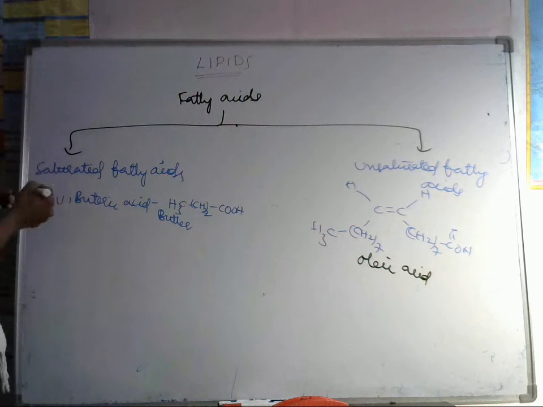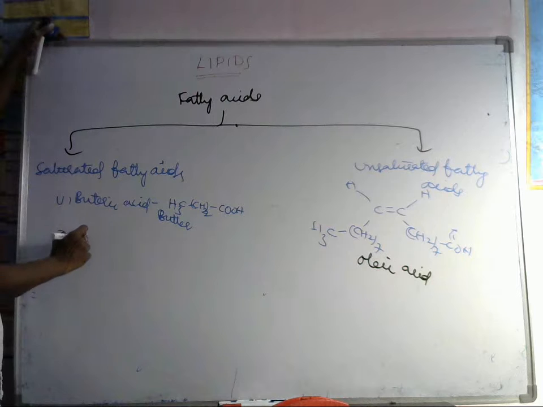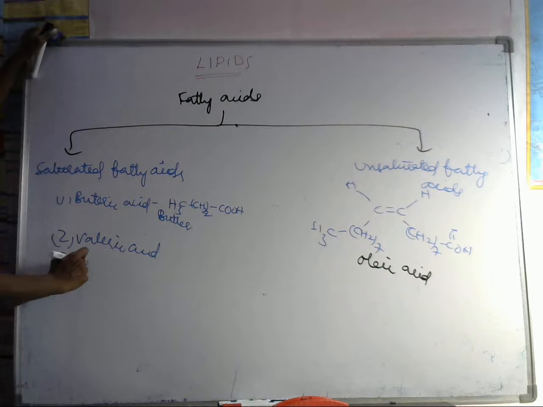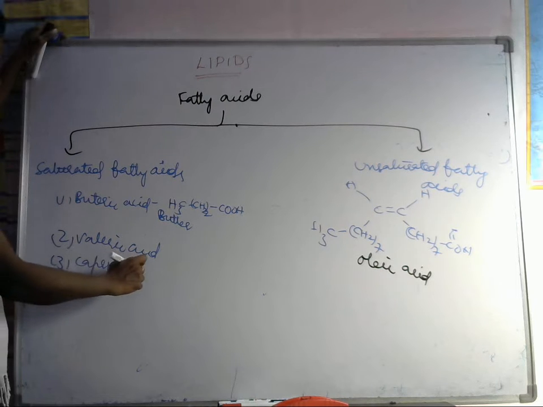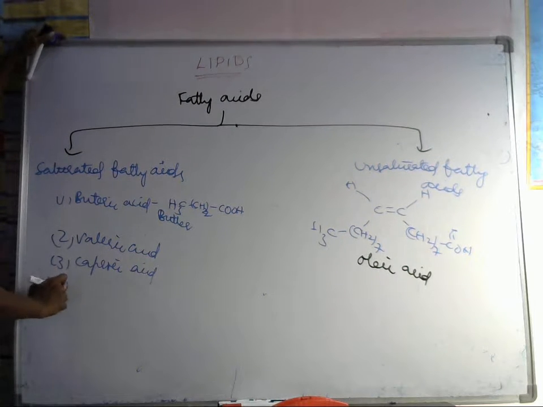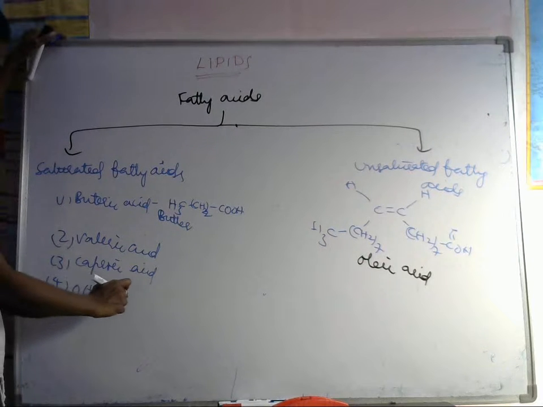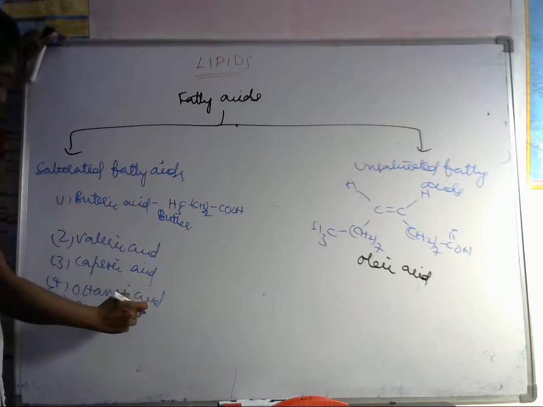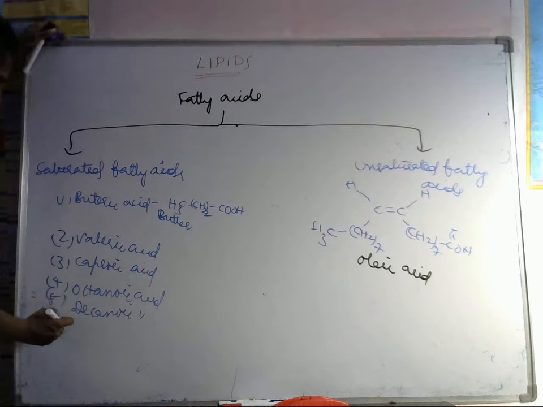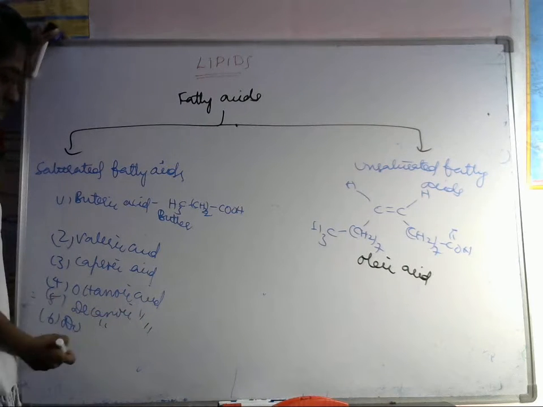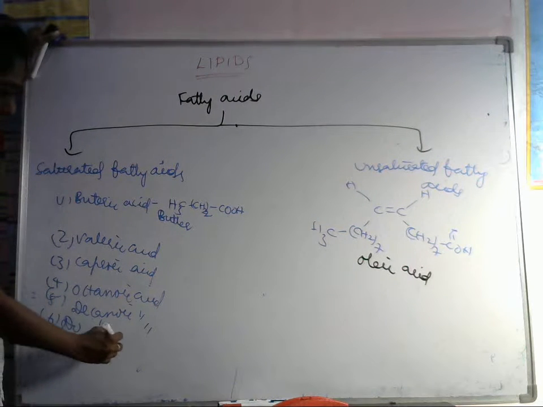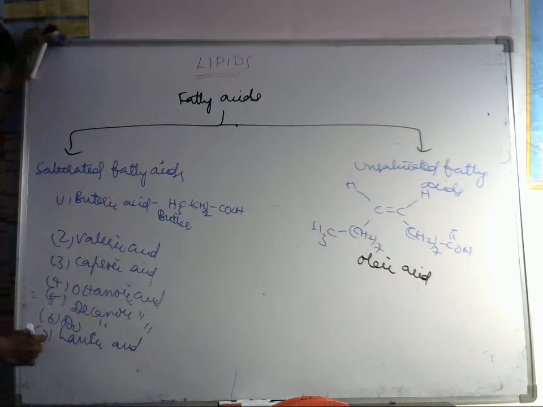Like that, here valeric acid, caproic acid, octanoic acid, decanoic acid, and dodecanoic acid, which is lauric acid, myristic acid.